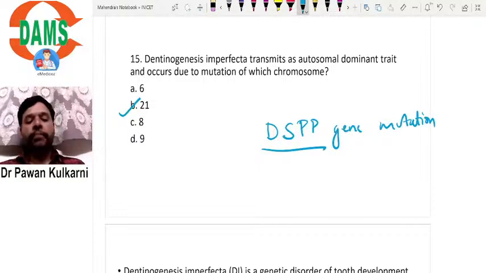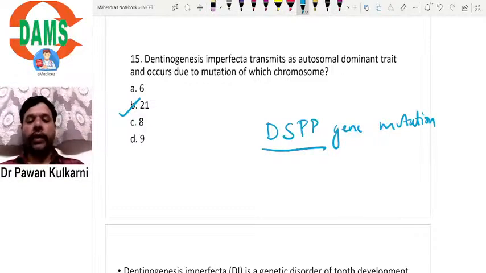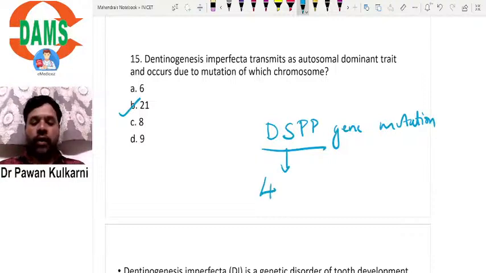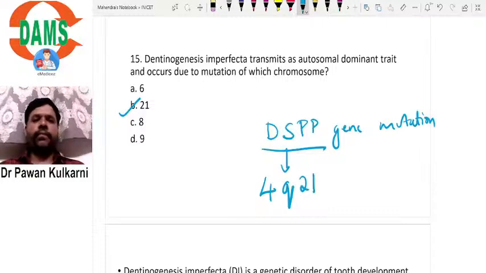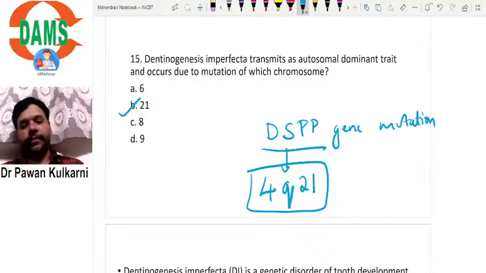What is DSPP? Dentine sialophosphoprotein. Where is this gene located? This gene is located on 4q21. I hope all of us know how to read a chromosome number. What is 4q21?